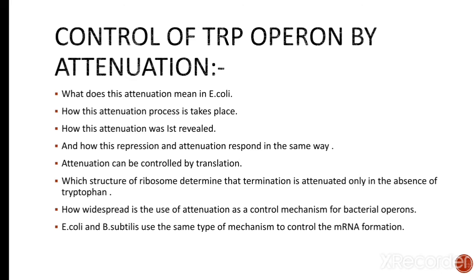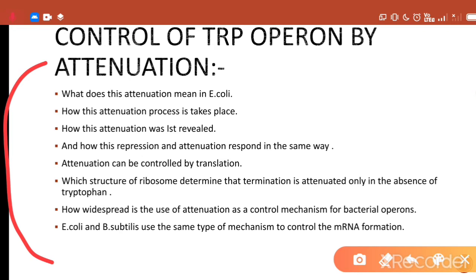And in this video I'm going to include all these points. First, what does attenuation mean in E. coli, and second, how this attenuation process takes place, and third, how this attenuation was first revealed, means how this attenuation process was first identified, and how repression and attenuation respond in the same way to regulate the expression of different structural genes in the trp operon. Attenuation can also be controlled by translation, which we are going to talk about in this part.